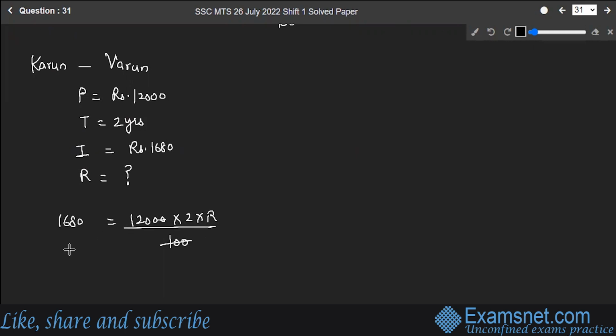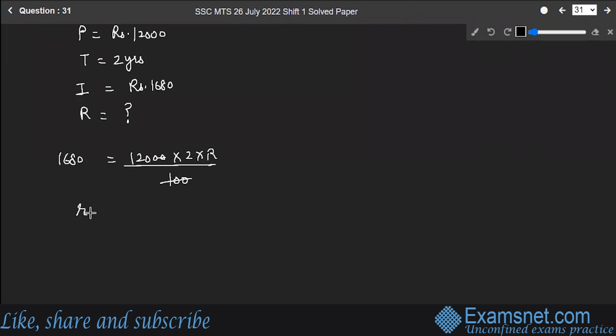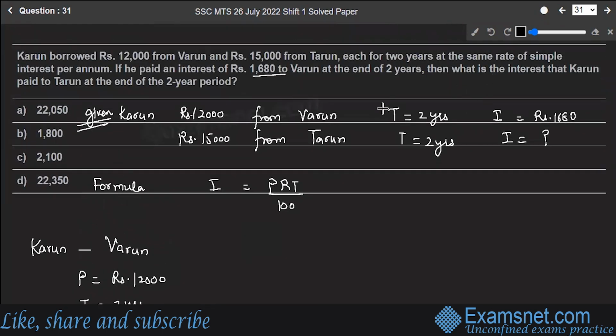So this will cancel first of all. And on solving this further, you will get the value of rate as 1680 divided by 120 into 2, which will give you 7%. So the rate is 7%. So that means we got the required rate. Over here, what was missing? Rate was missing, and we just calculated the rate to be 7%.